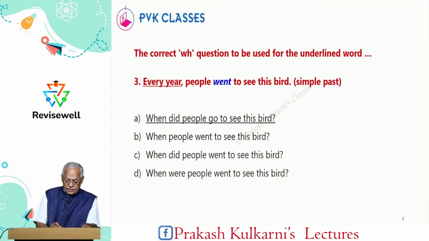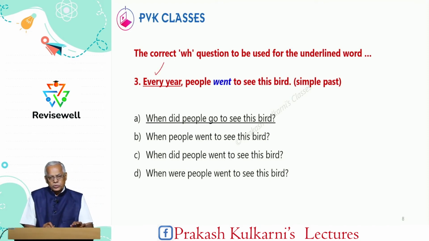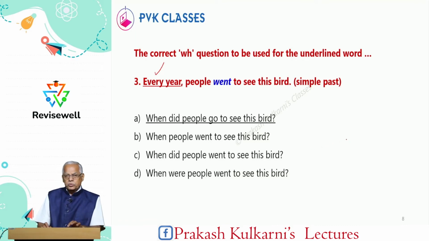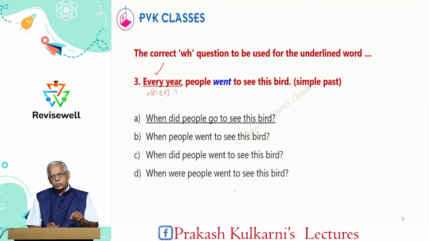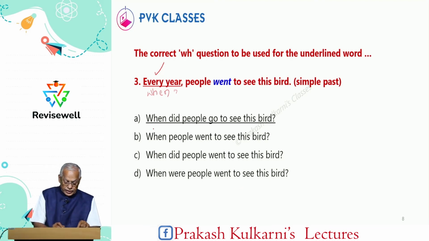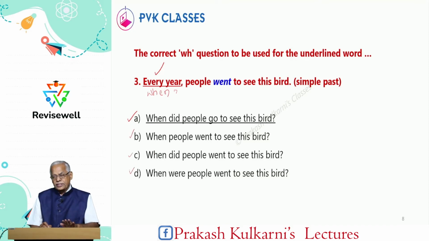Now, let us study the third sentence. Every year, people went to see this bird. The underlined word is every year. Out of 9 WH words, to which WH word it refers to? So, every year refers to time, when. That means question should start with when. So, here when is there, here when is there. So, in all the 4 sentences when is there.